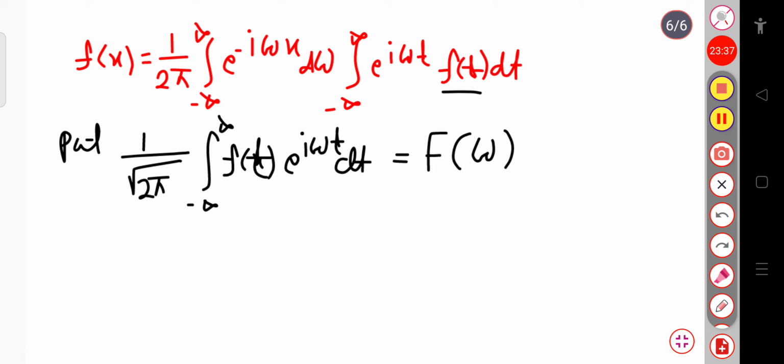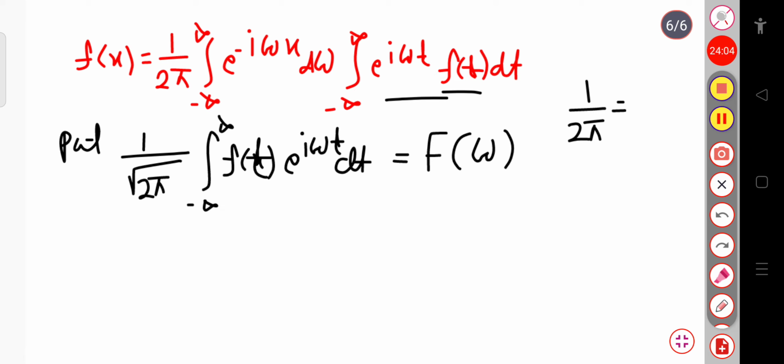So this 1 by 2 pi I can write as 1 by root over 2 pi into 1 by root over 2 pi. So this 1 by root over 2 pi times the integration of exponential i omega t f of t dt over minus infinity to plus infinity I am writing as F of omega.